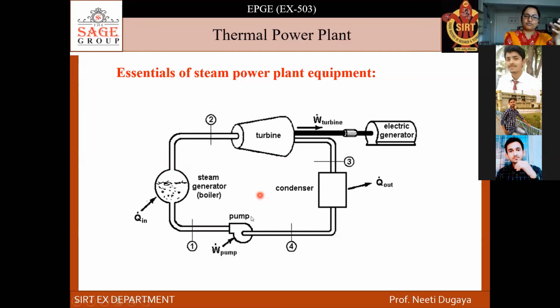There are 4 or 5 main components. Turbine is there, boiler is there, condenser is there, pump is there, and again the electric generator is there. And this electrical generator is a synchronous generator, or we can say alternator. We have studied this, right?